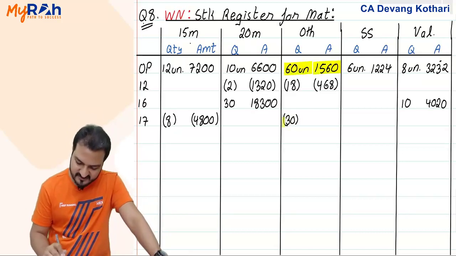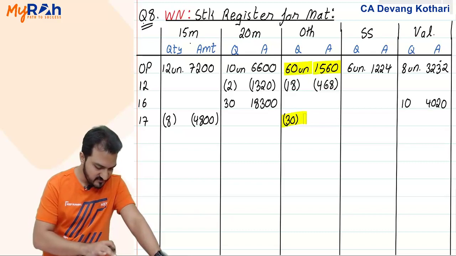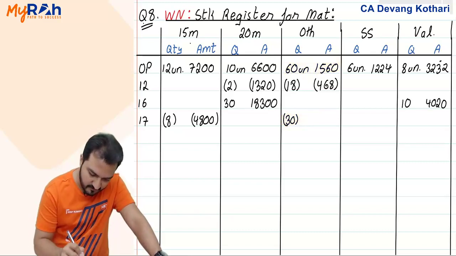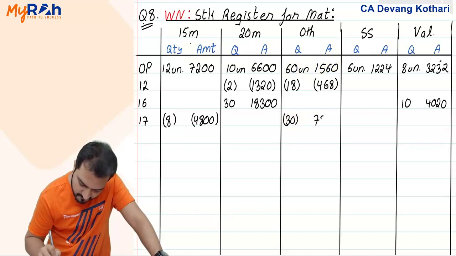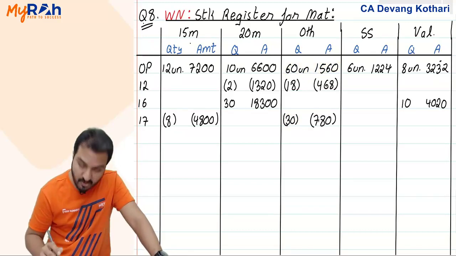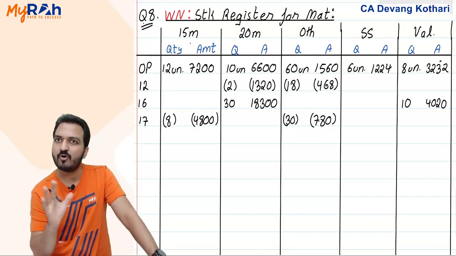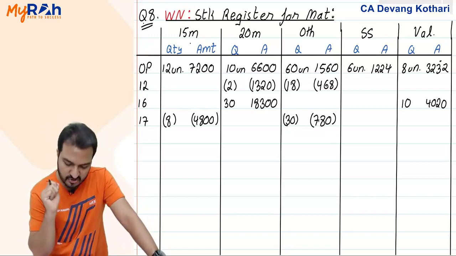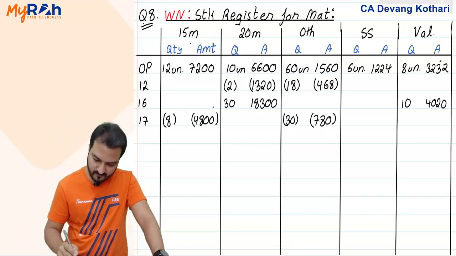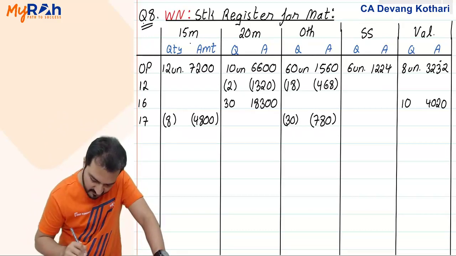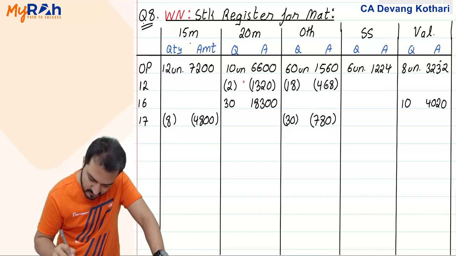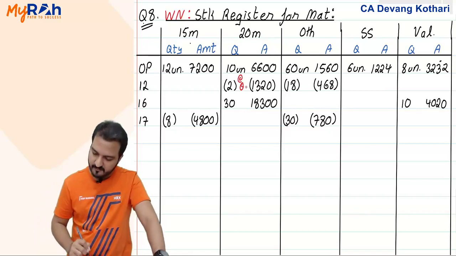1560 divided by 60 into 30 makes it 780. As long as fresh purchase is not done, my issue rate will be the same as the opening rate. Yes, so you notice here that my 12th August 20 was issued at the rate of opening.